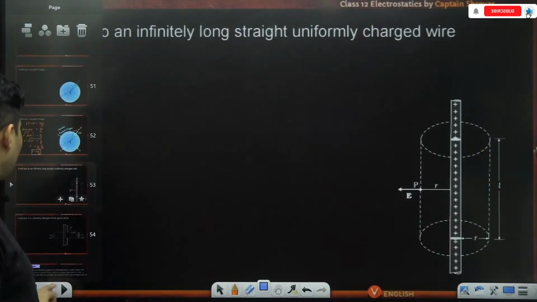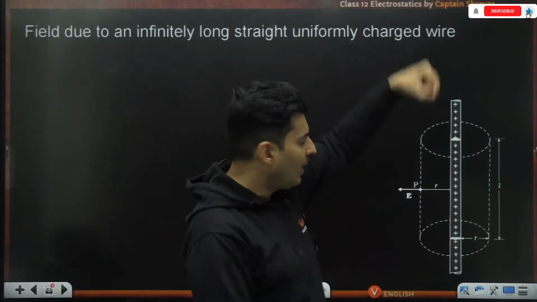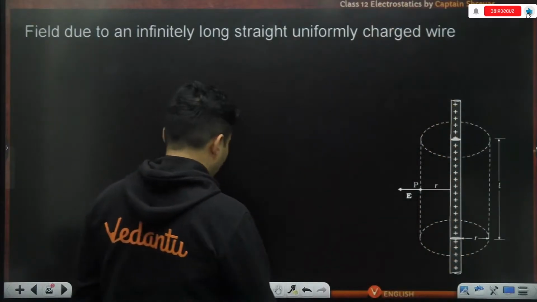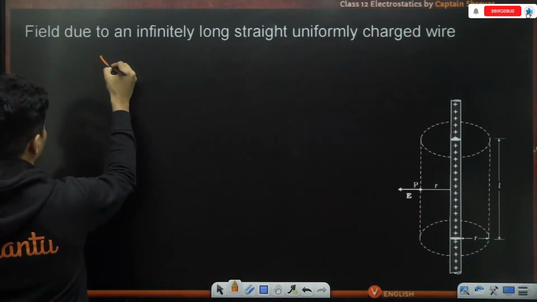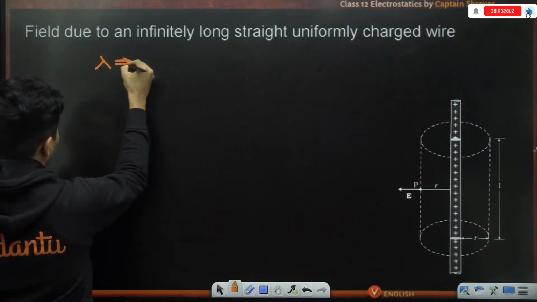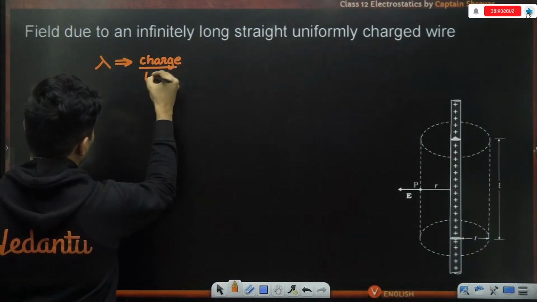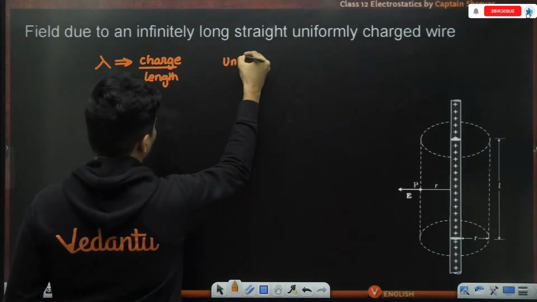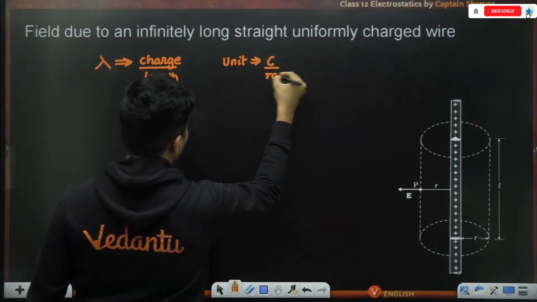Let's do that. Let's take a line charge. A line charge means, imagine a wire which is uniformly charged everywhere, and the parameter which will define how much charge is there on that wire is lambda. So lambda is called the charge per unit length, and the unit of that is basically coulomb per meter.